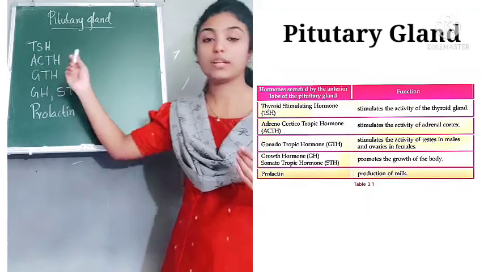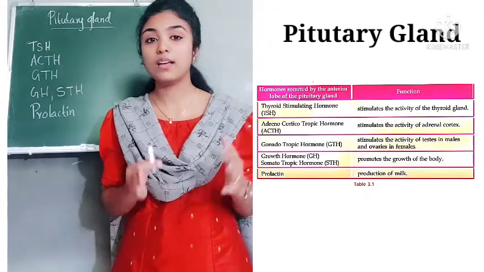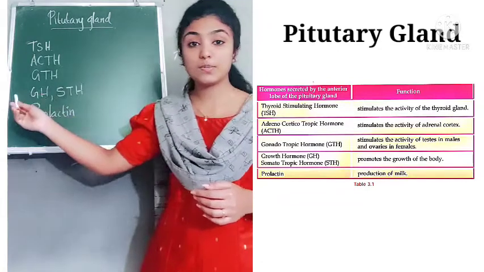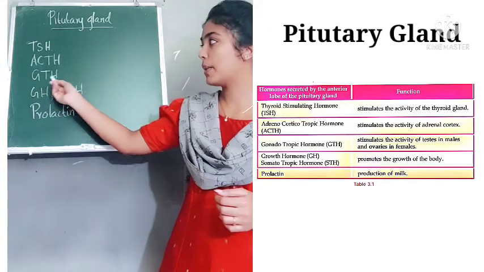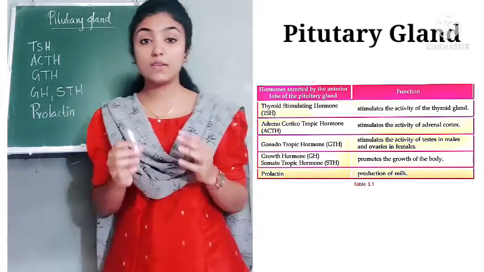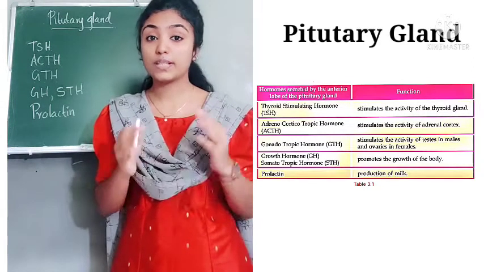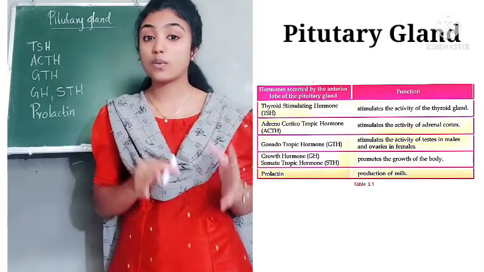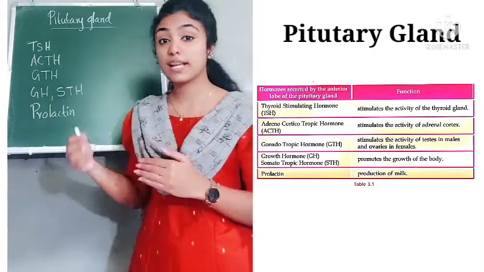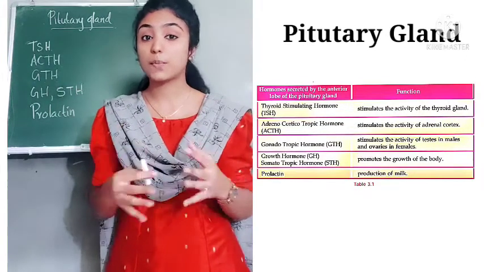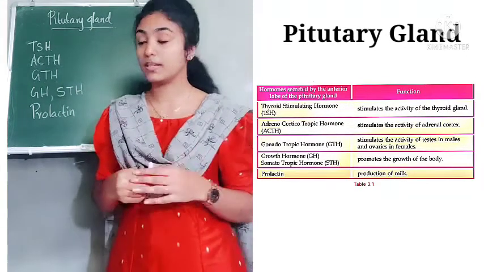Adrenocorticotropic hormone regulates the activity of the adrenal cortex. Then the next one is GTH. GTH means gonadotropic hormone. From the name itself we can understand that it regulates the activity of testes in male and ovaries in female, which is related, gonadotropic.